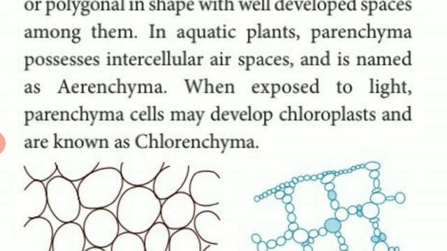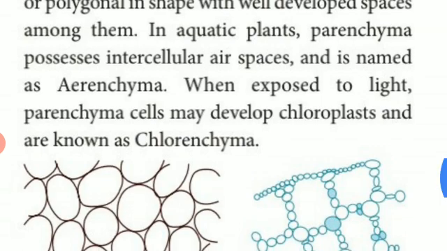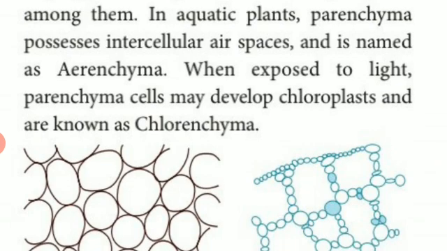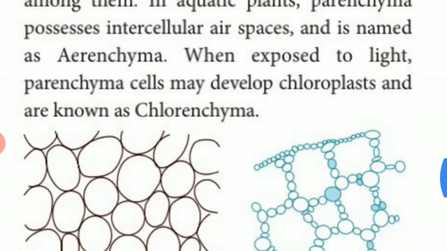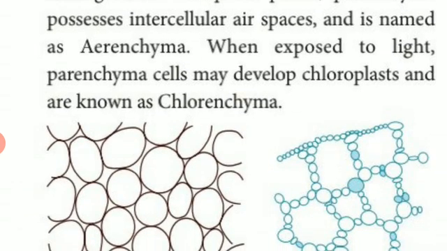What is aerenchyma? In aquatic plants, parenchyma possesses intercellular air space; they are called aerenchyma. When parenchyma cells are exposed to light, they develop chloroplast, and that we call chlorenchyma. Chlorenchyma is always involved in photosynthesis.